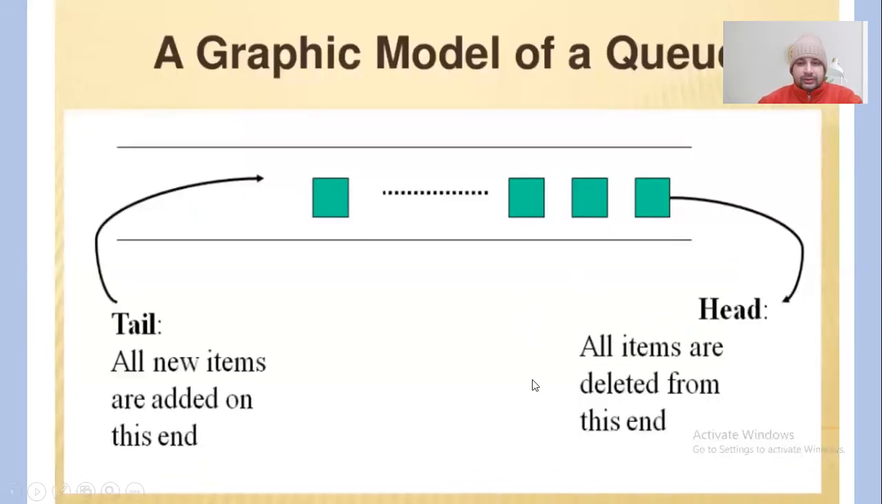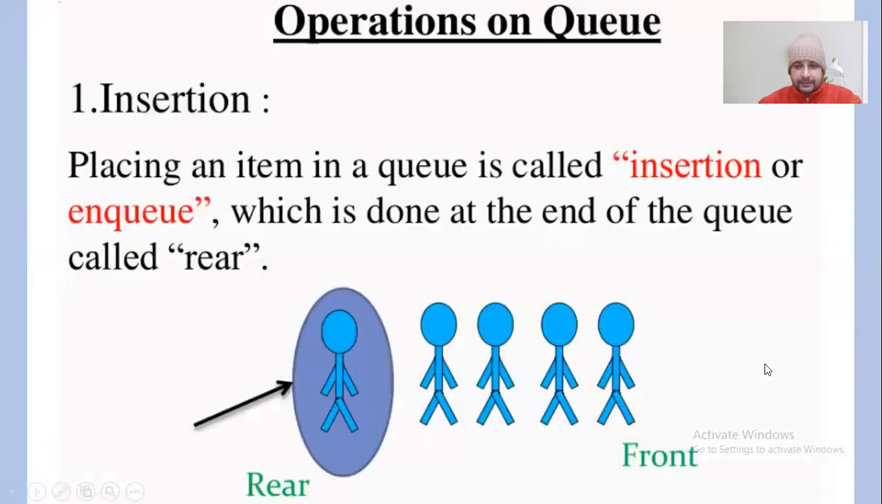The person who comes first will stay at the front or the head, and the person who comes last will stay at the rear end or the tail end. This is the graphical model of a queue, how exactly the queue works, right?